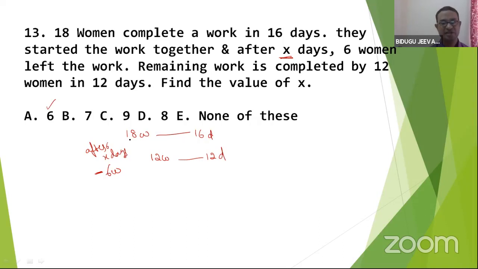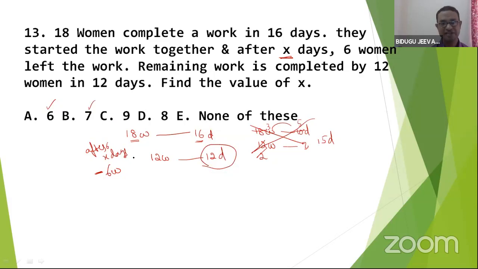18 women have to do the work in 16 days, so after 6 days they completed 6 days. 18 women still have to finish in 10 days. 6 women left, so how many days can 12 women do? 6 twos, 6 threes, 2 fives, 15 days. But we have to get 12 days. So this does not work.